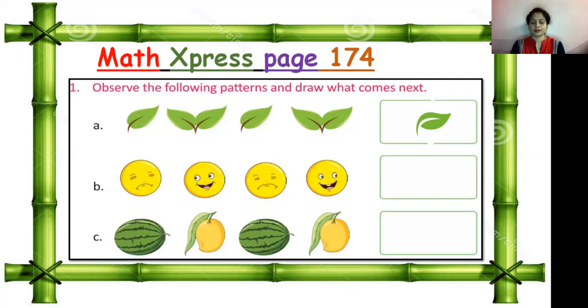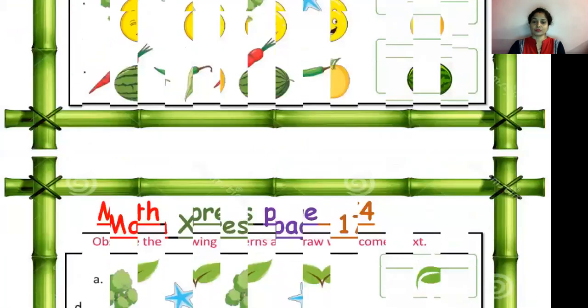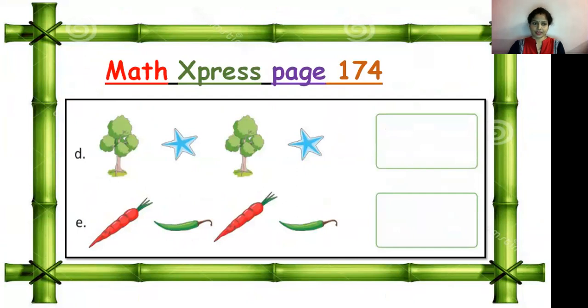Now look at the B part. Sad face, happy face. Sad face, happy face. So what will come next? Sad face. So here you have to draw that sad face. Okay. Now look at the C part. Watermelon, mango. Watermelon, mango. So what will come at the next? Watermelon. Wow.